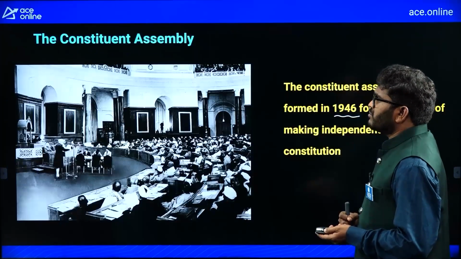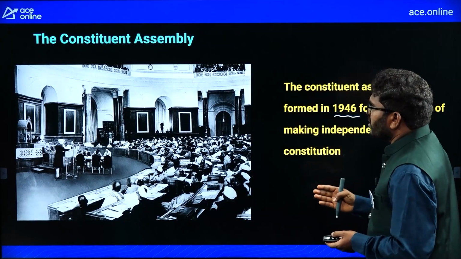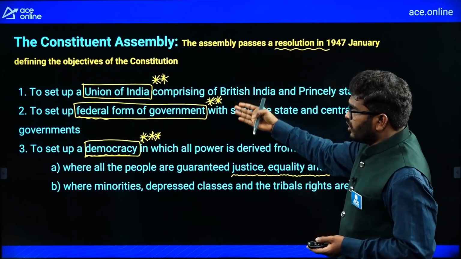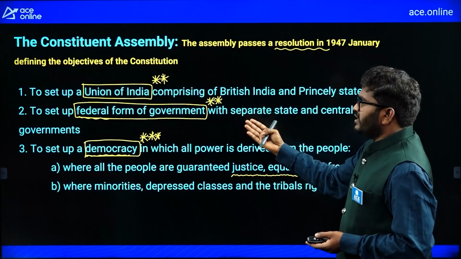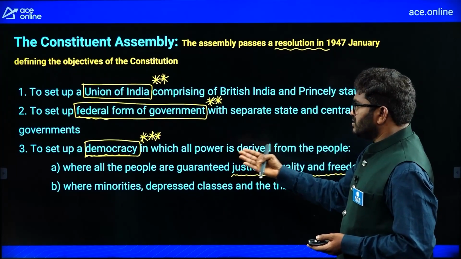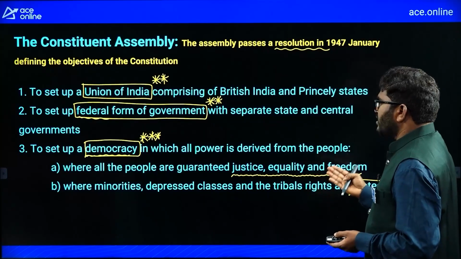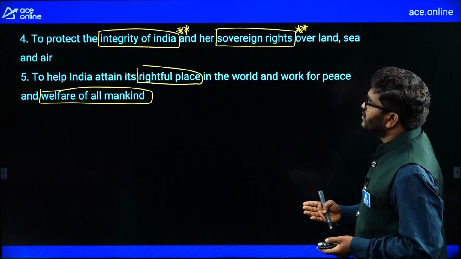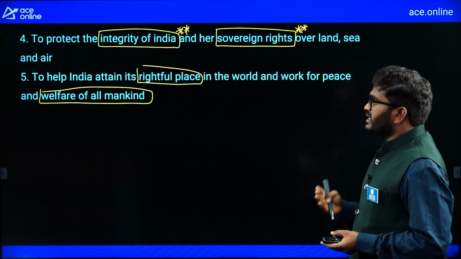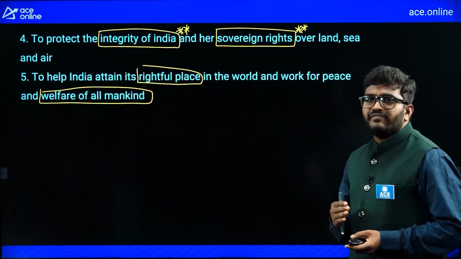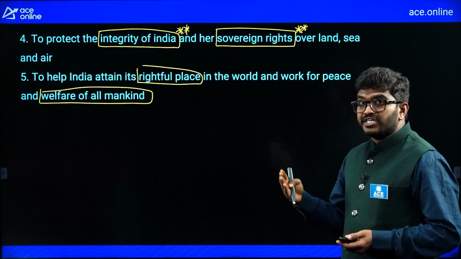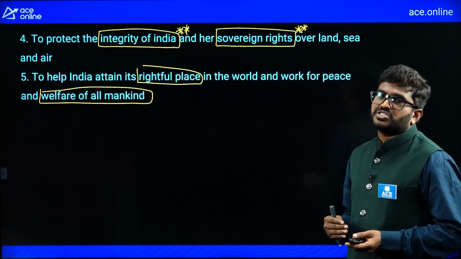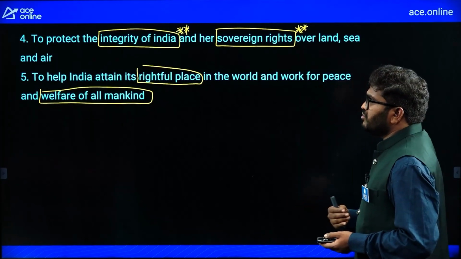So you should read all these points regarding its functions: Union of India, federal form of government, democracy like justice, equality and freedom, minorities' and depressed classes' rights protected, integrity of India, sovereign rights, and peace and welfare of all kind. These are the different resolutions taken by the Constituent Assembly before drafting the Constitution of India. You should go through these things.